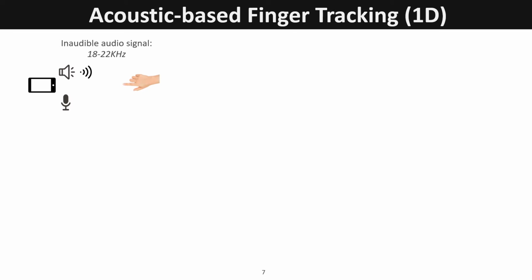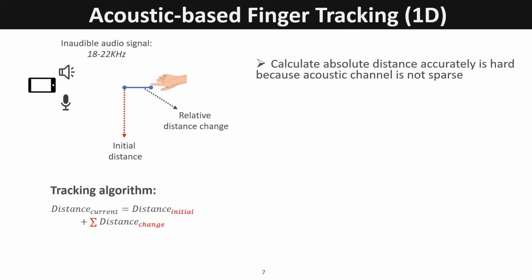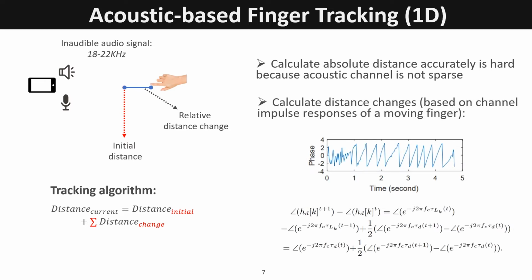The speaker built into the device sends out a continuous wave at an inaudible frequency, like 18 to 22 kHz, and this sound wave will be reflected when it meets the finger. The reflected signal is then received by the microphone built into the device. Estimating absolute distance accurately in real time is an open problem because the acoustic channel is not sparse. So, the effective tracking algorithm is to calculate the distance in two parts. One is the initial distance, and the other is the sum of the relative distance changes, which can be calculated based on the phase change of the channel impulse response with high accuracy.